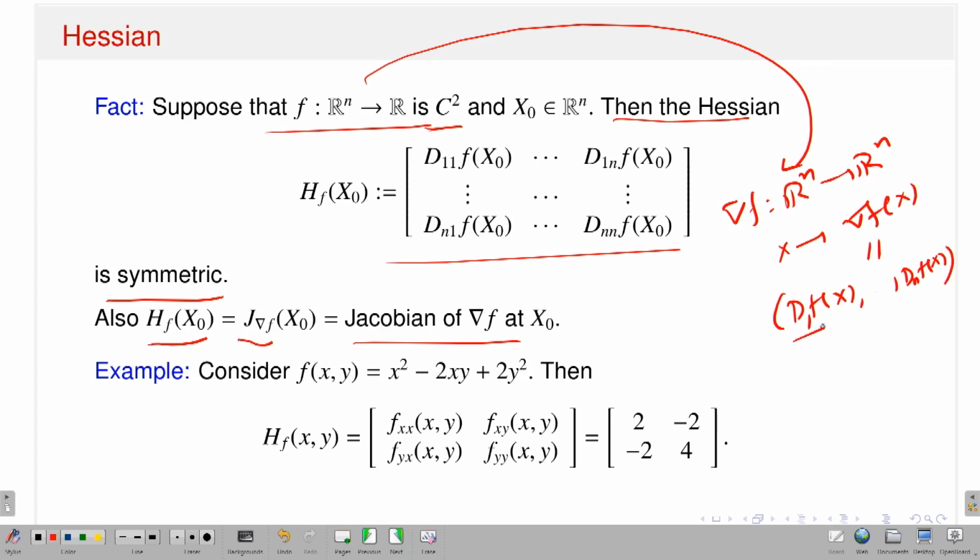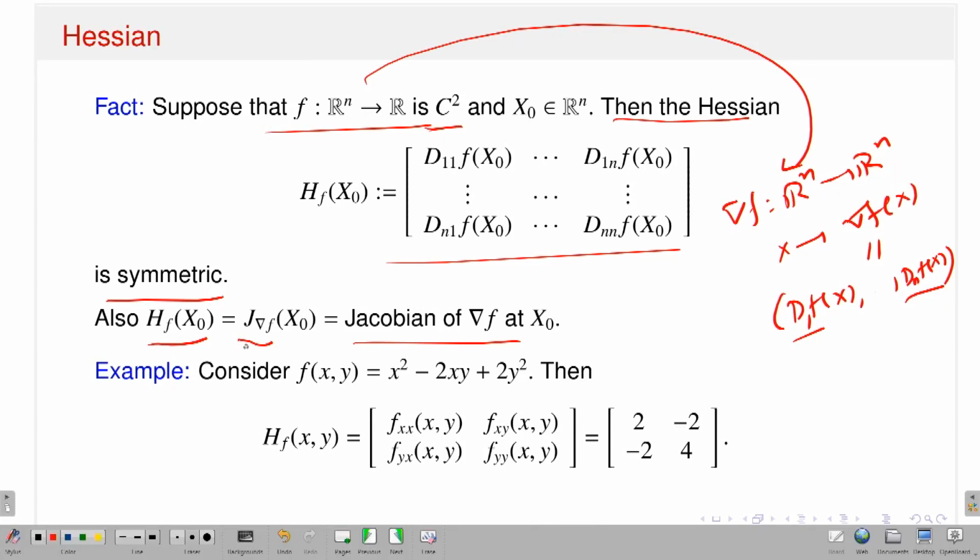So, these are the component functions, Rn to Rn, and if I have a function from Rn to Rn, and suppose my function is differentiable, then the total derivative exists. And what is the total derivative? Total derivative will be a linear transformation from Rn to Rn, it will have a matrix representation, and that matrix representation I already explained is the Jacobian of this map. So, now the Jacobian of this gradient vector or gradient function grad f at x naught is nothing but this matrix, the Hessian matrix. Okay.